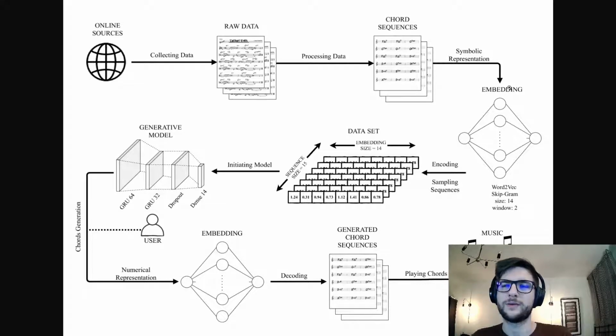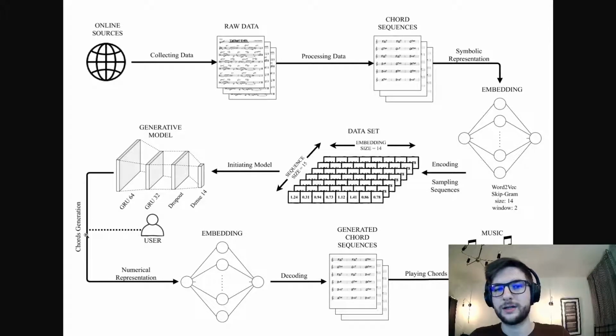I won't focus on how they exactly work, but I will show you an example of how it works in this specific area of jazz chords. So I've used embedding to generate numerical representation for each chord in a song, and this created a dataset which I used to train a generative recurrent neural network, which was then used to generate new samples based on some kind of input. This process could be supervised by a user or be totally random.